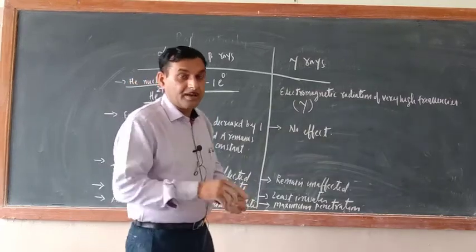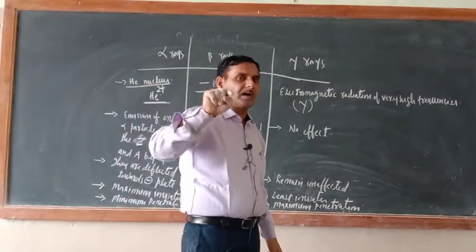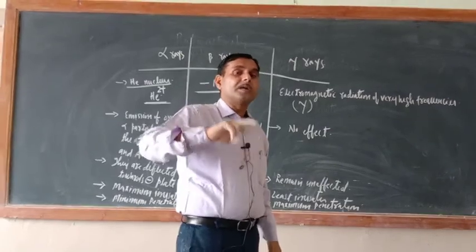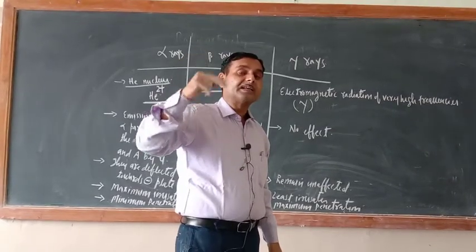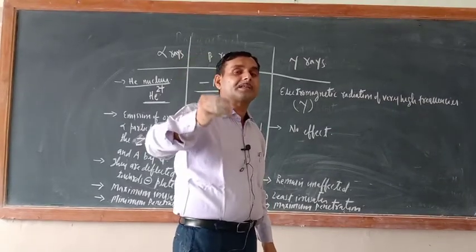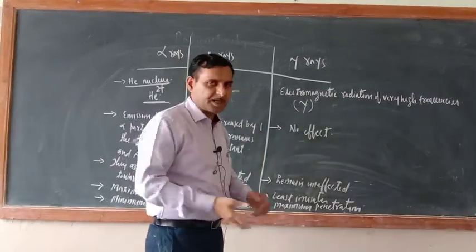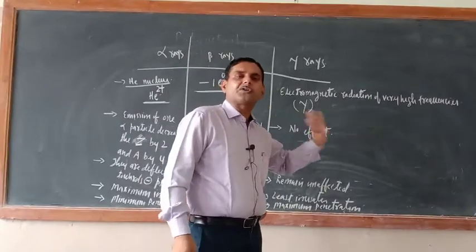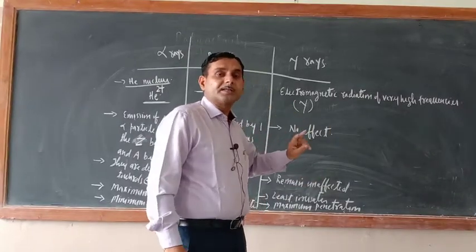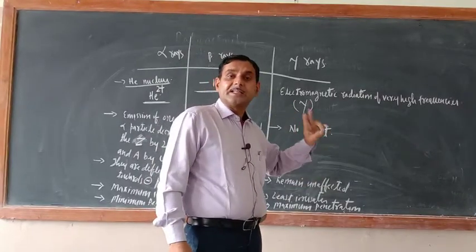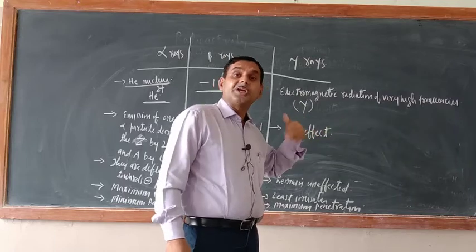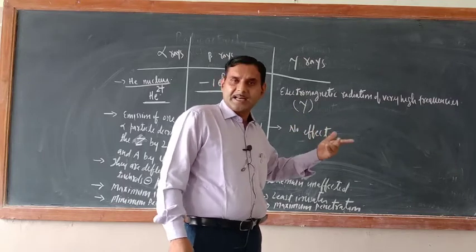Try to understand. There is a big question mark: how are beta rays emitted from the nucleus of a radioactive substance? Very simple answer. In the nucleus, electron is not there, but alpha rays disintegrate into beta rays.